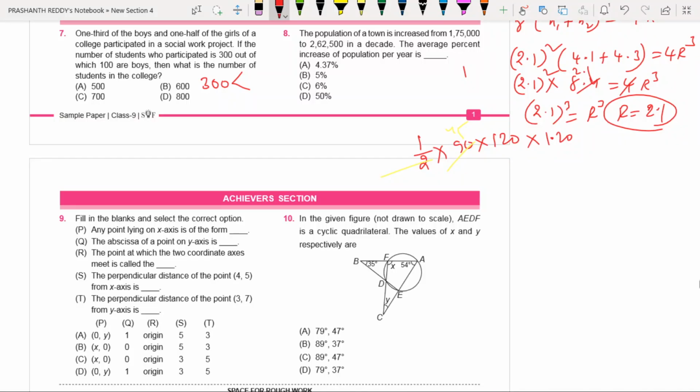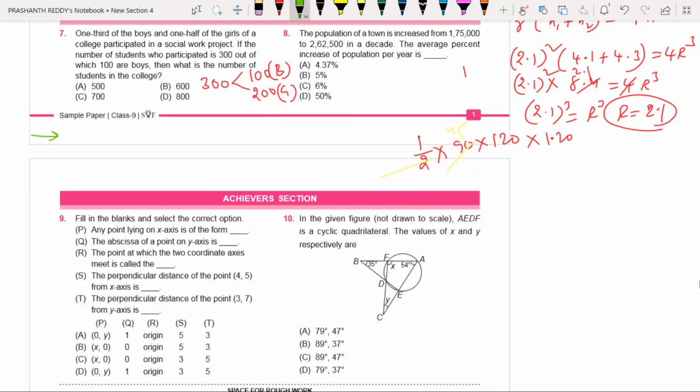Out of the 300 students who participated, we can say 100 are boys and the remaining 200 are girls. You know already the number of students who participated. He asked us to find the total number of students in the college. This also we can answer in a smart way.